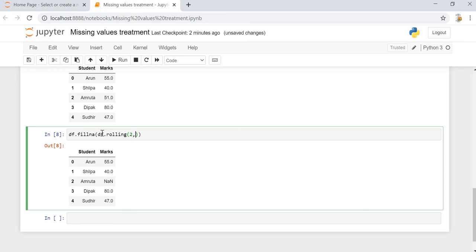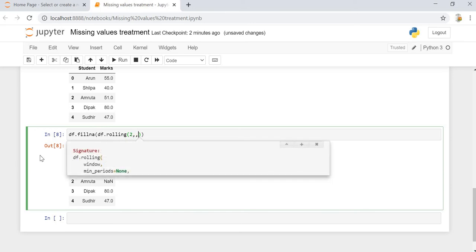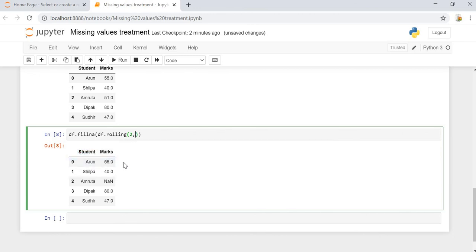So it is 2. Now there is another thing, which is minimum periods. Whenever we are considering any kind of data set and we want the moving average, we usually have to make sure that we already have the data points available to take the average. So here, if we don't have anything else apart from Amruta, then we don't have anything to replace the null value or the missing value. So we need to check that the data points are available or not. For that, at least one data point is required.